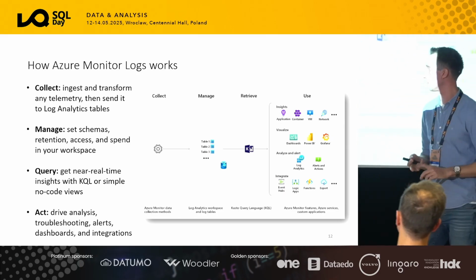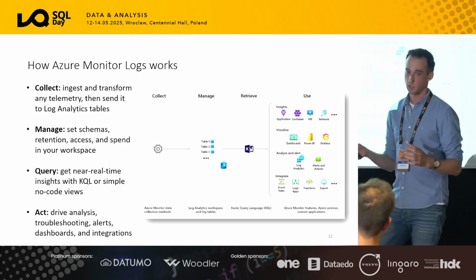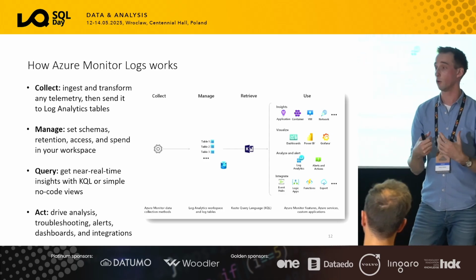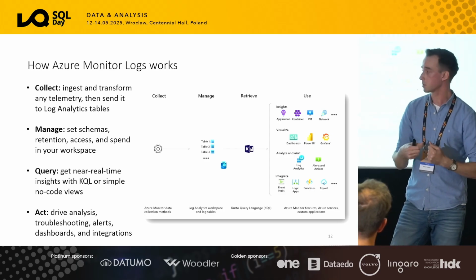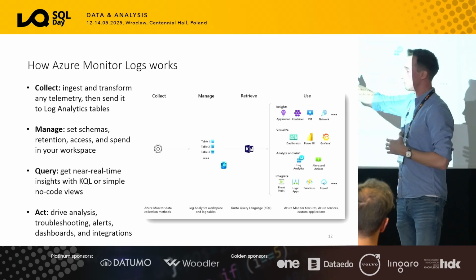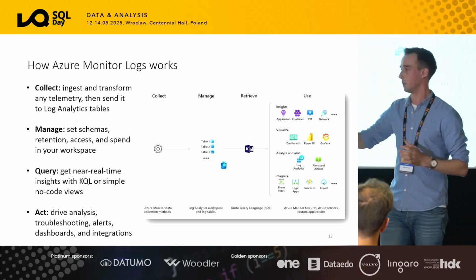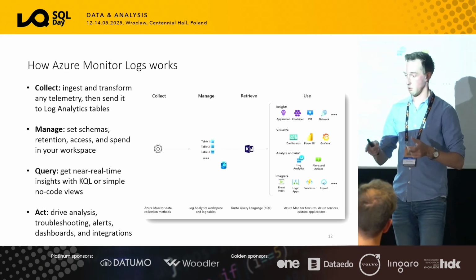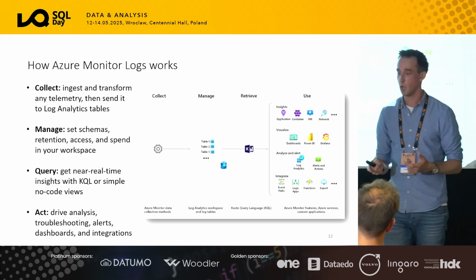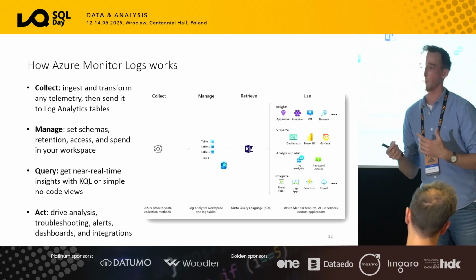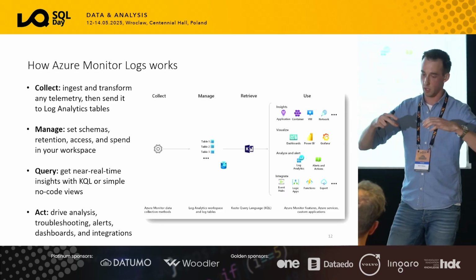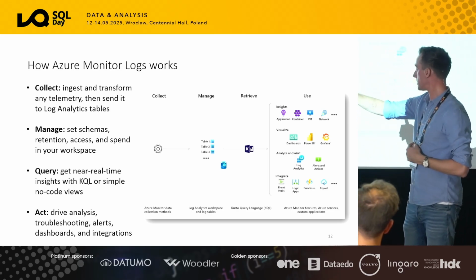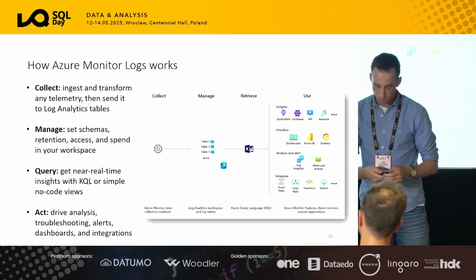So we've got collect, manage, query, and act. The collection part is really where we ingest the logs from any application. It could also be a non-Azure application, right? So collect those raw logs and then store them in a space. Let's assume this space could be Log Analytics, right? Log Analytics is a resource where we can store logs, just as the word explains it, where you can manage schemas, where you can manage retention rates, and where you can also visualize the underlying logs, right? So these are stored there in the resource. In this schematic, we are talking about Log Analytics.